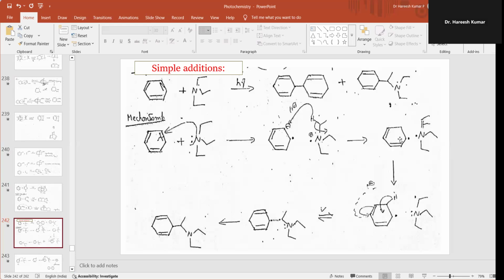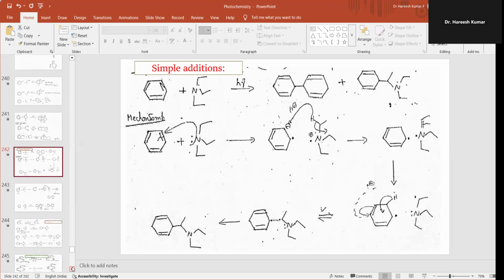So this dihydrobenzene can undergo 1,3 hydrogen shift, so forming a compound. Then the obtained one reacts with the radical, forming a compound like this. And then with this, I will go to the next slide.